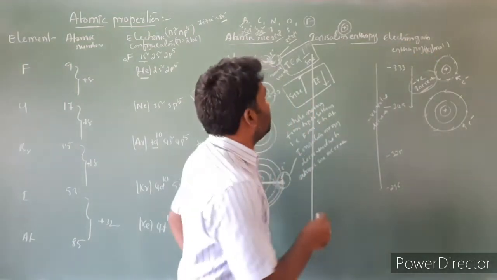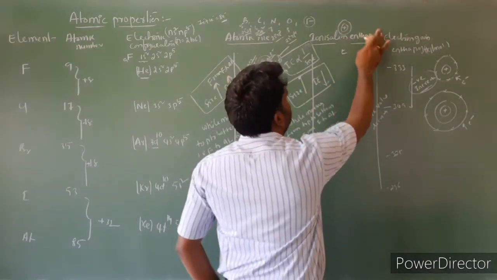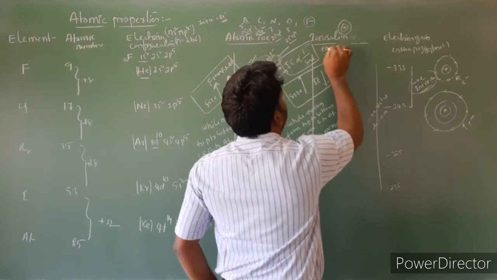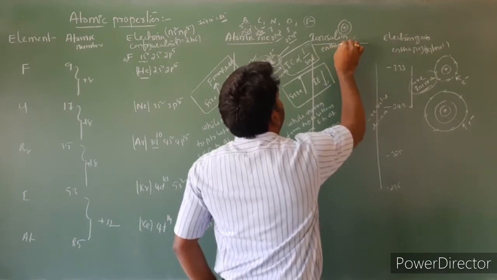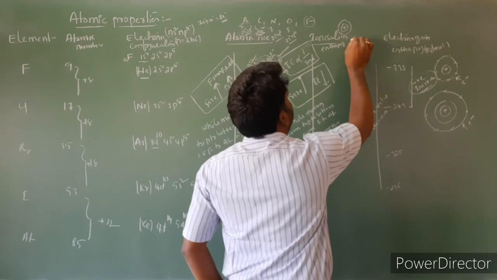Next, one more property is electronegativity. I am writing it here itself. This is ionization enthalpy, and I am taking electronegativity here.